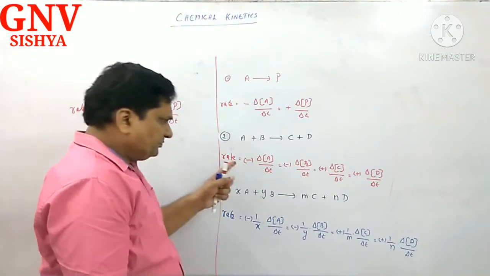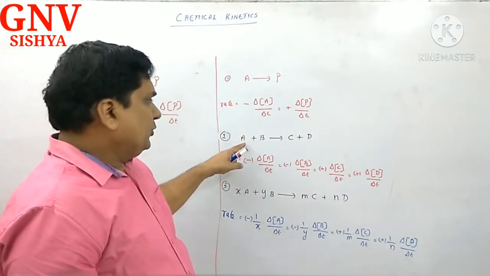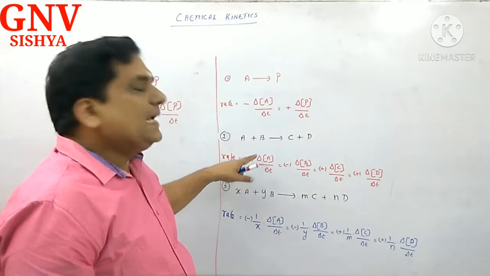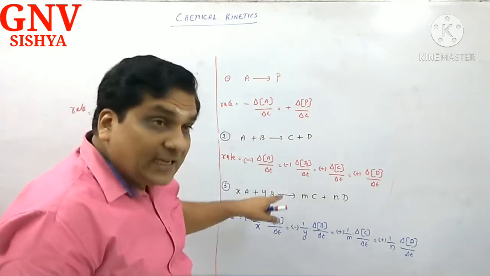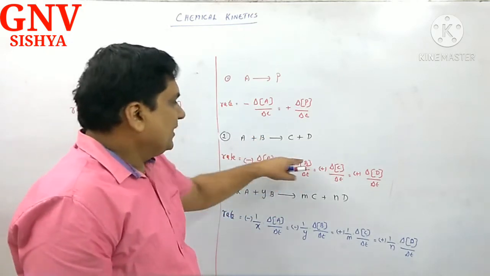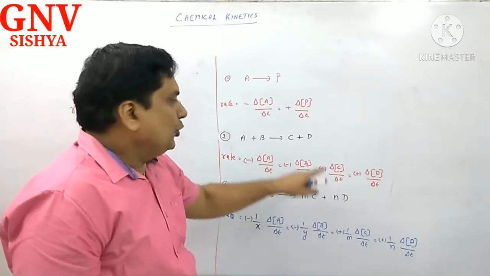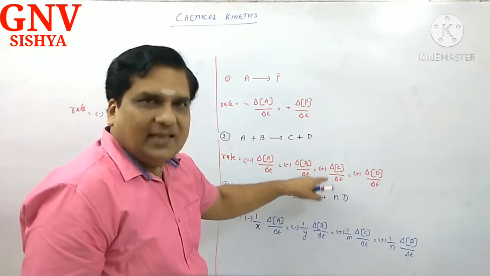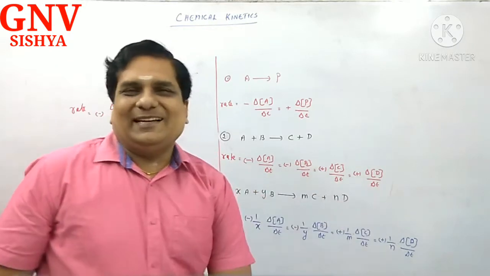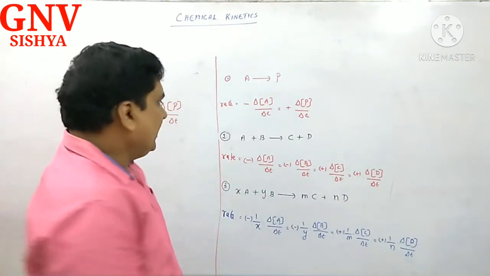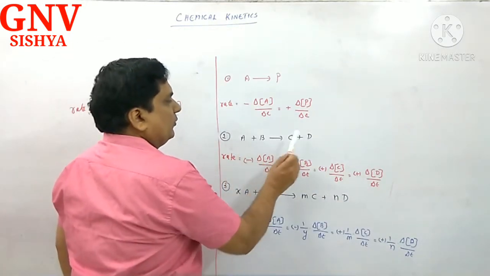Right. Now, with respect to A, what do you write? Minus delta A by delta T is equal to minus delta B by delta T is equal to plus delta C by delta T is equal to plus delta D by delta T. Correct? Here, the number of moles is 1, 1, 1, 1.